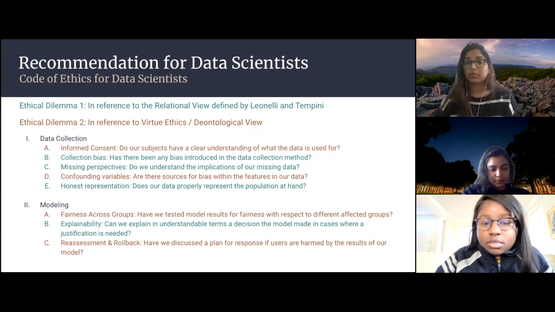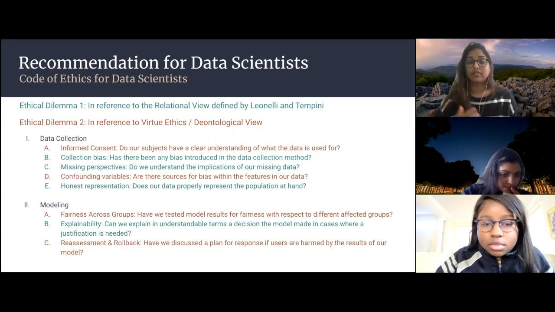Third is missing perspectives. Do we understand the implications of our missing data? For instance, we want a data set to be as representative as possible. So if we're missing a complete demographic from our data set, what is that going to do for our data science analysis? That also is in reference to the relational view, because it again puts the data in context of the real world.